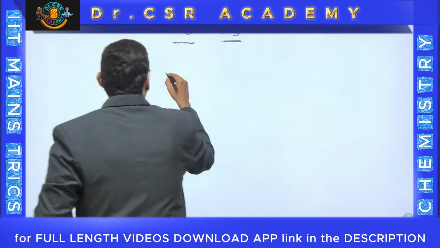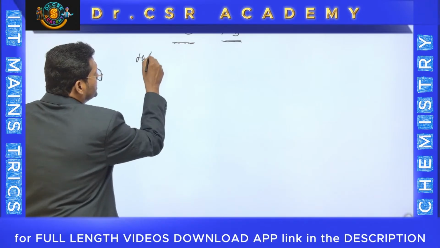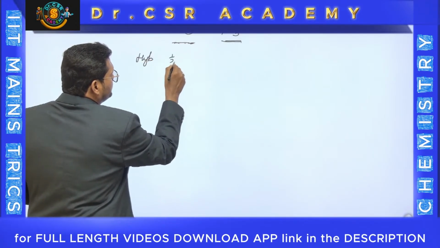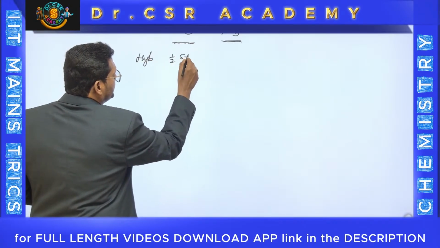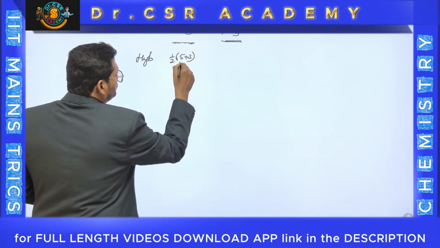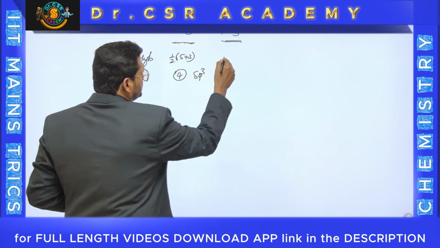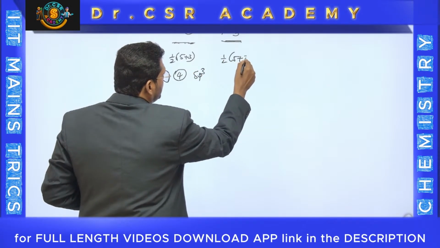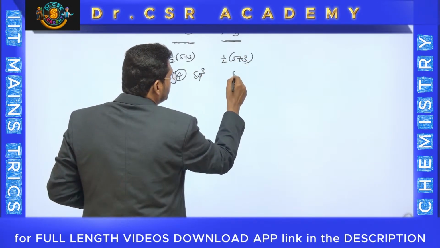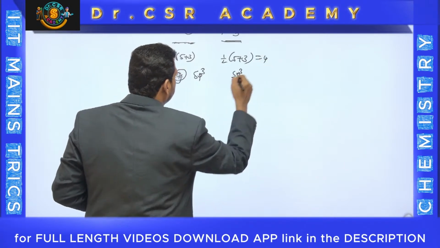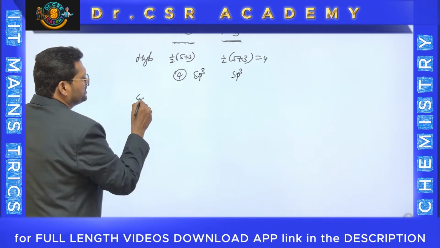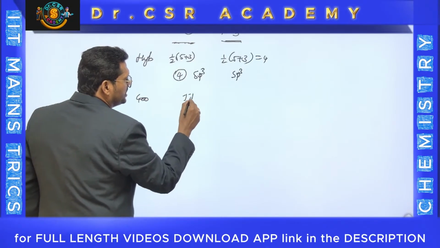So here I am writing the hybridization. It is sp3: half into 5 plus 3, 8 by 2, which is 4. 4 means immediately sp3. Here also you got the same: half into 5 plus 3, that is also 4. 4 is called sp3. Hybridization is done. Immediately anyone will write the geometry: tetrahedral, tetrahedral.